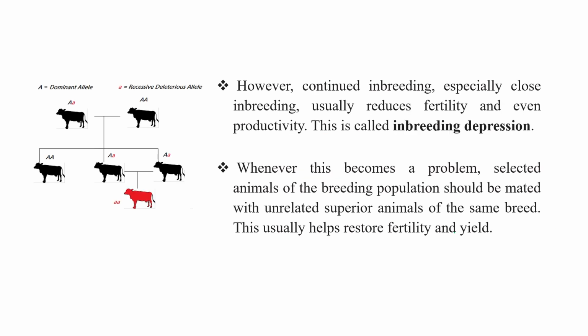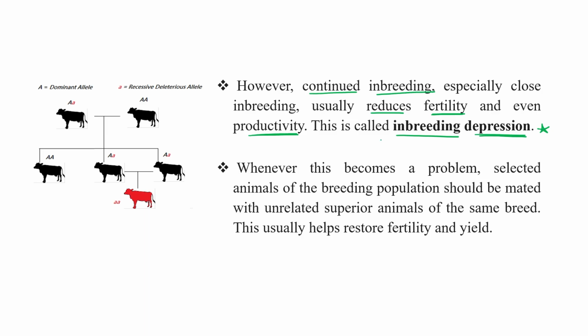Clear? Okay. But there is also a disadvantage. If we continuously follow this inbreeding practice, especially close inbreeding, then after some time continuous inbreeding reduces fertility and even productivity in that particular line, and this is known as inbreeding depression.